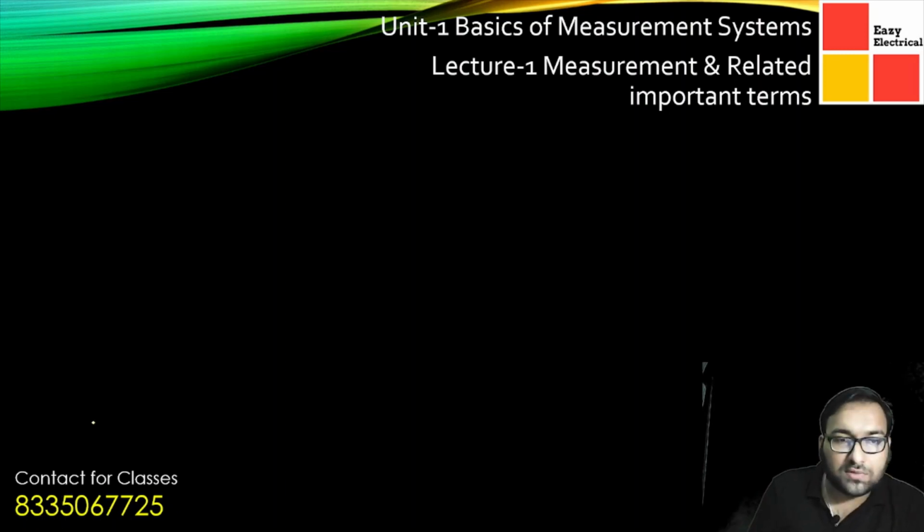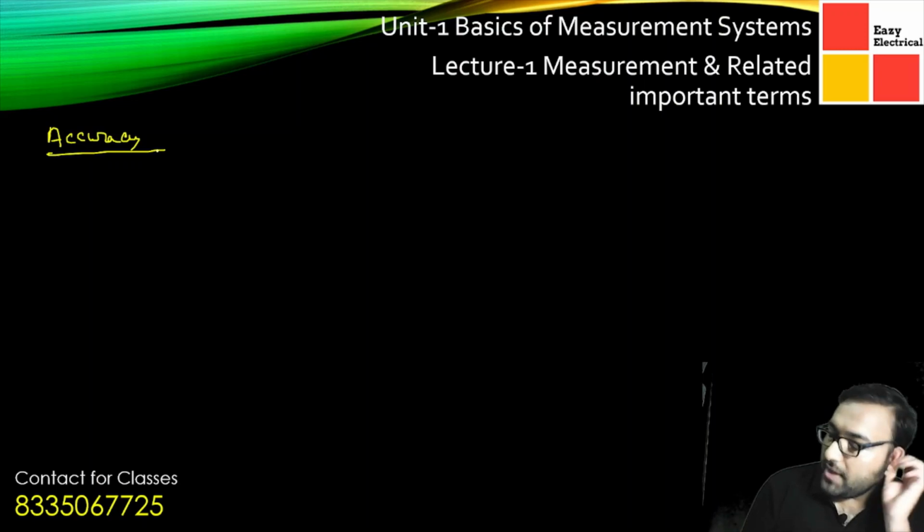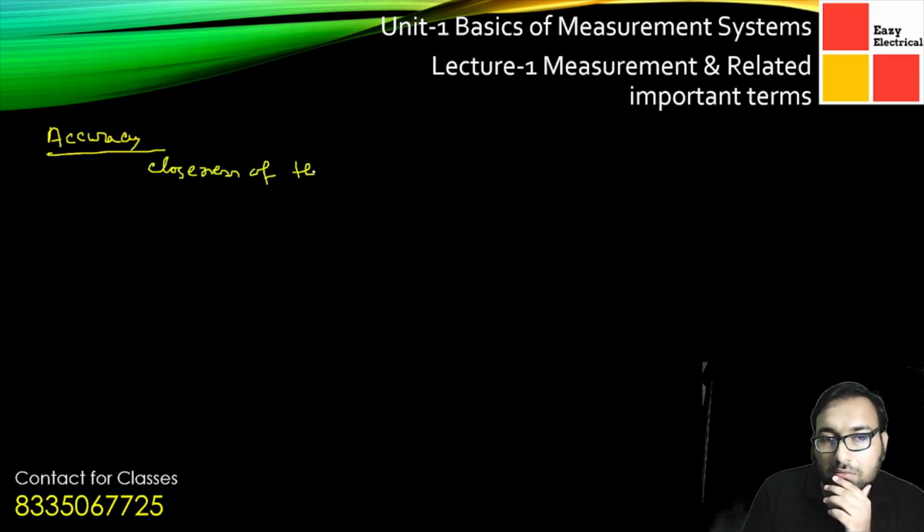Now a small concept we are discussing here is accuracy. What do we mean by accuracy? Accuracy means the closeness of the reading to which it approaches the true value. It is the closeness of the reading with its true value.